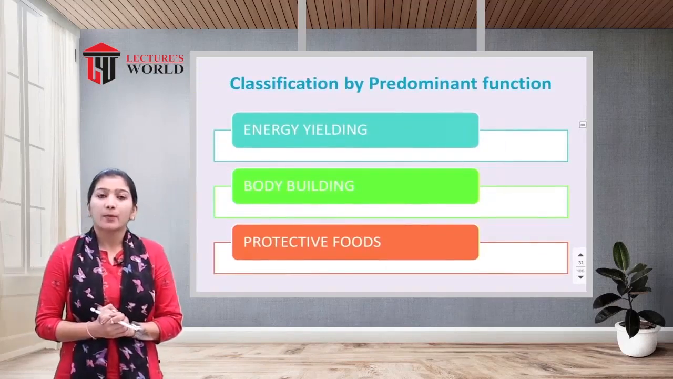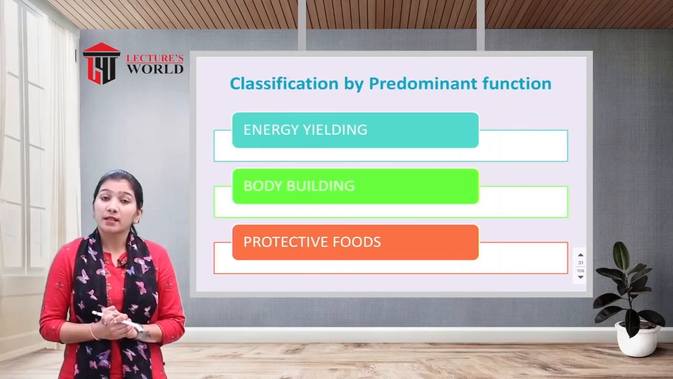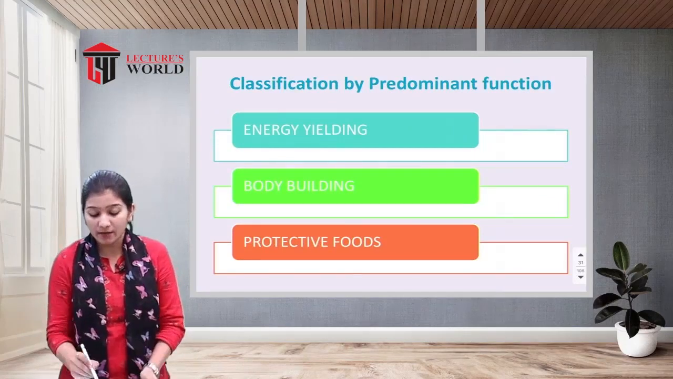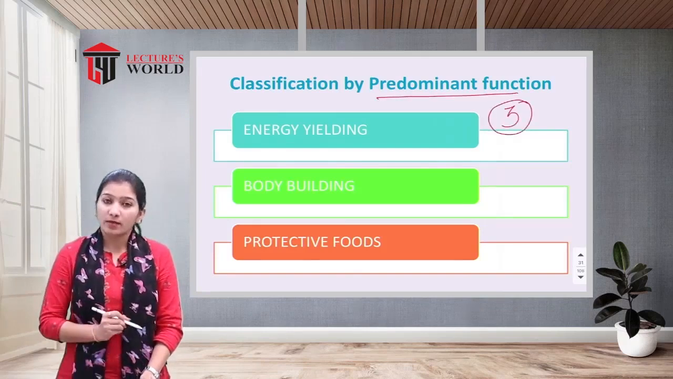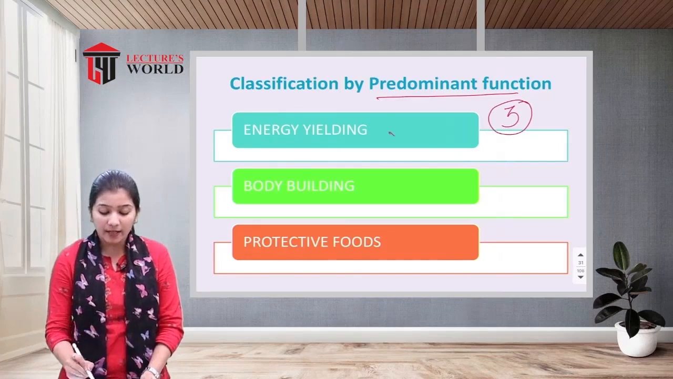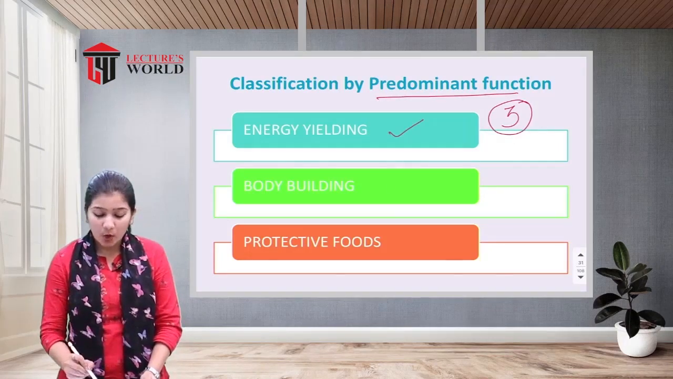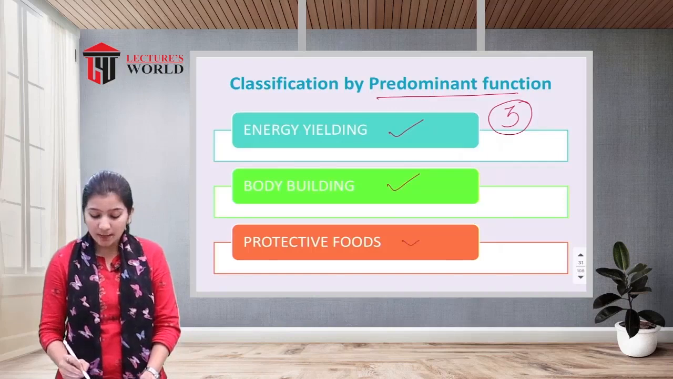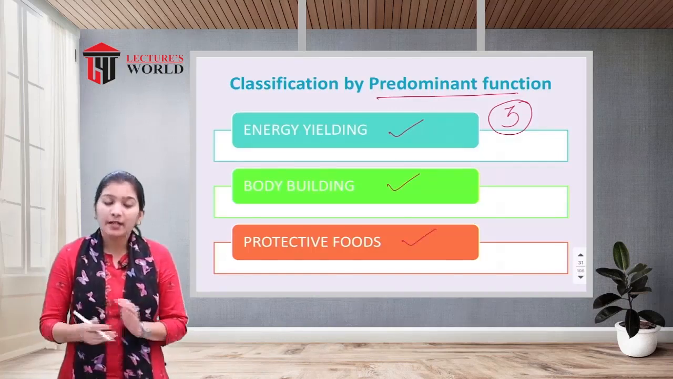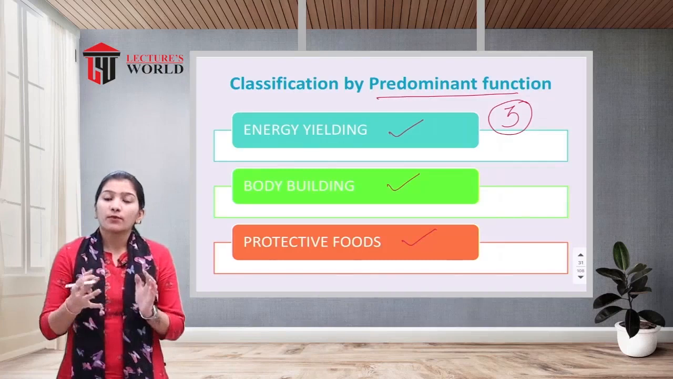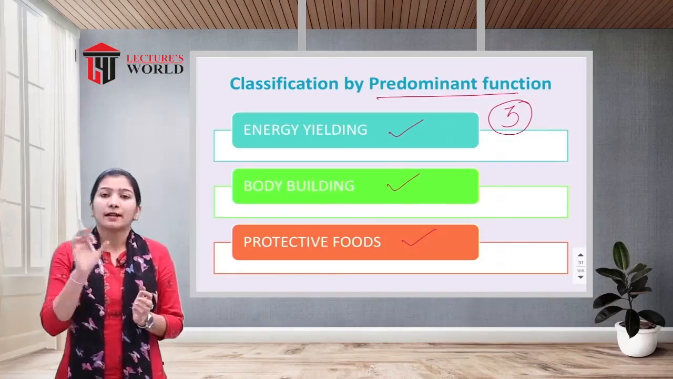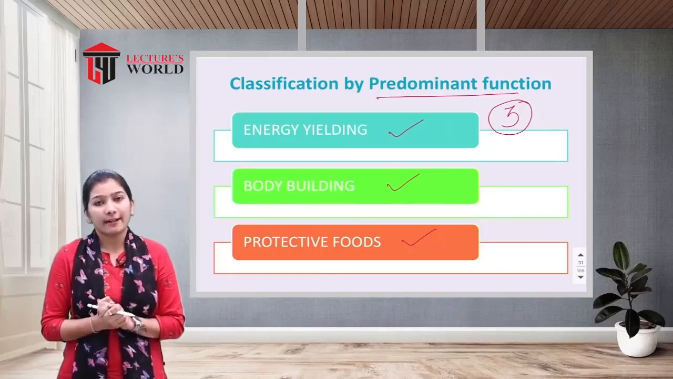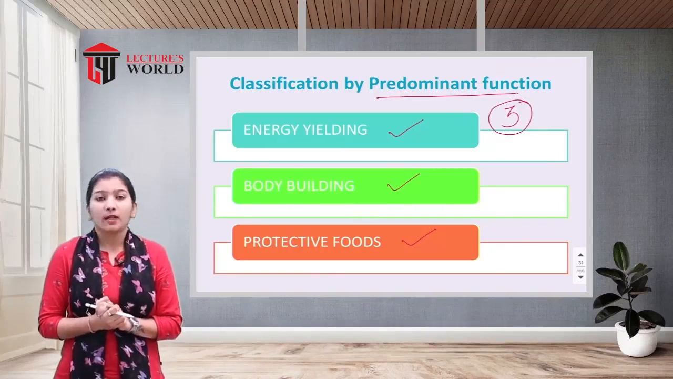Now the third type is classification by predominant functions. Based on the functions, we have classified food into 3 categories. First is energy yielding foods, second is body building foods, and the third is protective foods. Energy yielding food means the food from which we get the maximum amount of energy. Next is body building food.